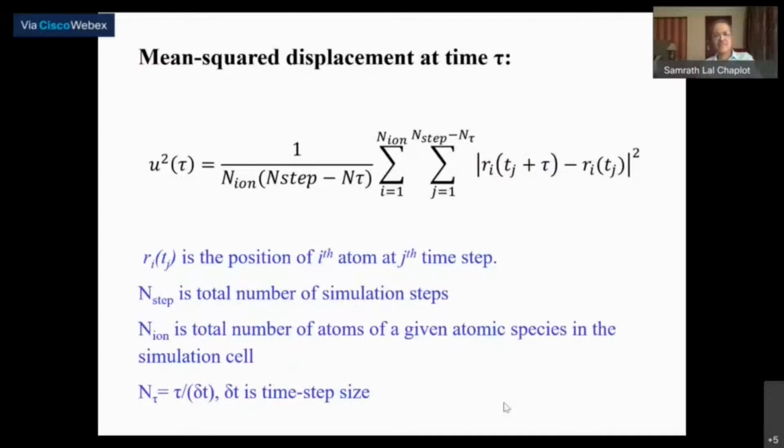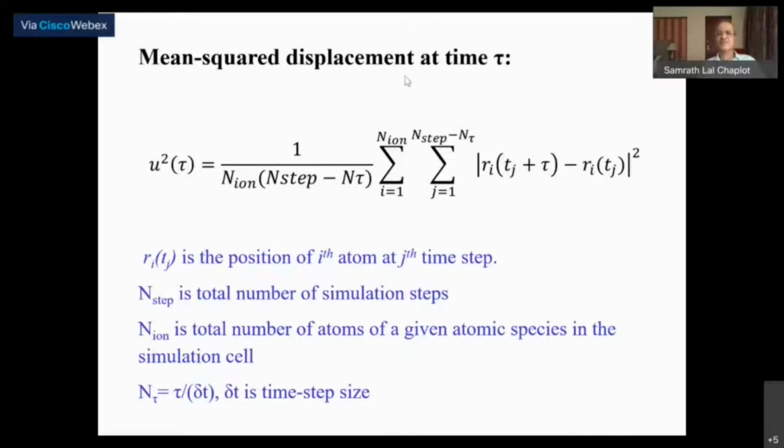Next, the problem we'll look at corresponds to the diffusion process. One of the things that we calculate in molecular dynamics simulation is the mean square displacement as a function of time. Here there is an averaging over the starting time as well.